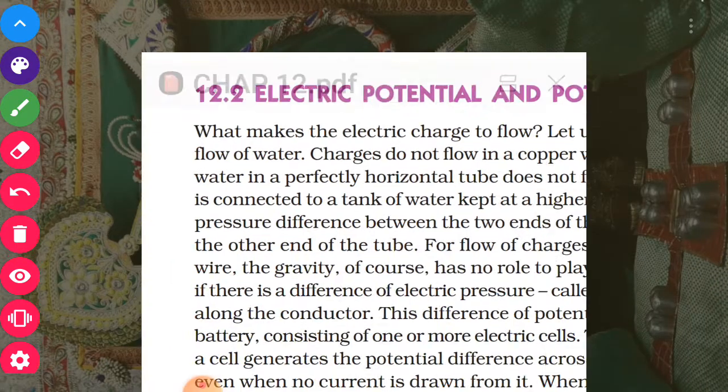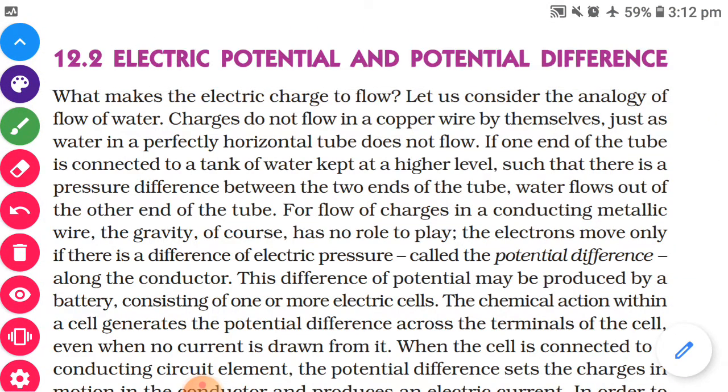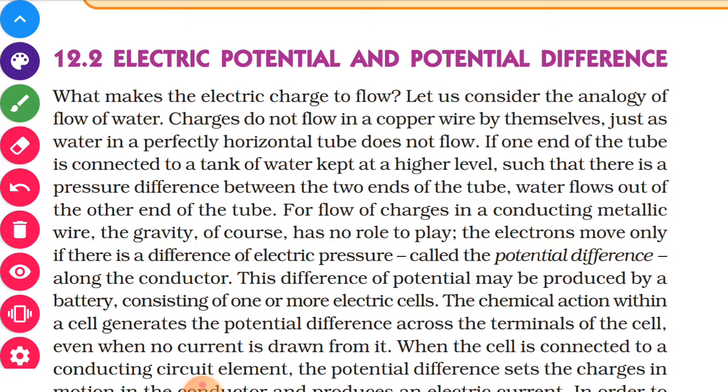Now, if you consider this with the analogy of flow of water, charges do not flow in a copper wire by themselves, just as water in a perfectly horizontal tube does not flow. Try to understand.